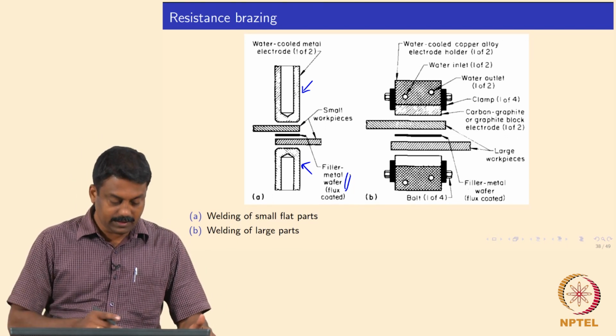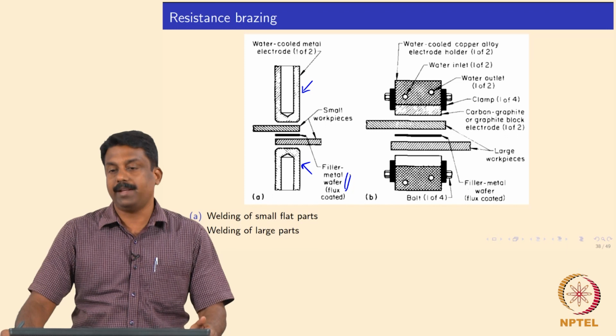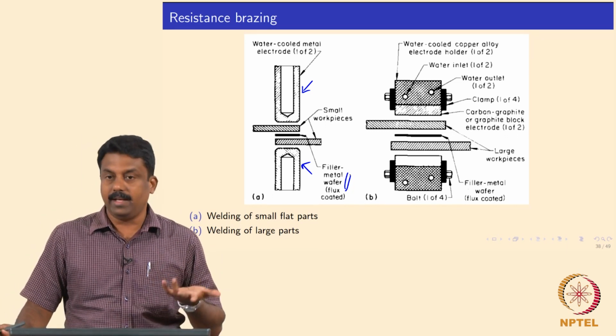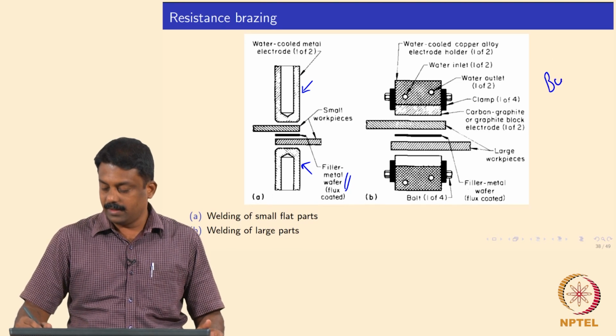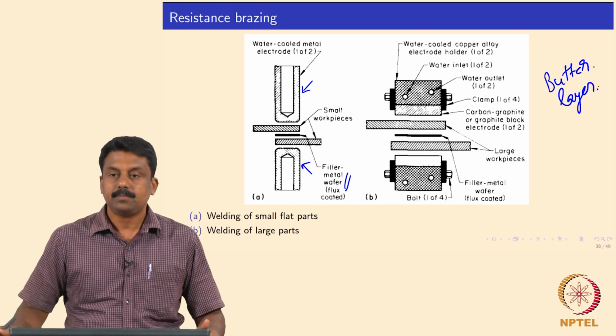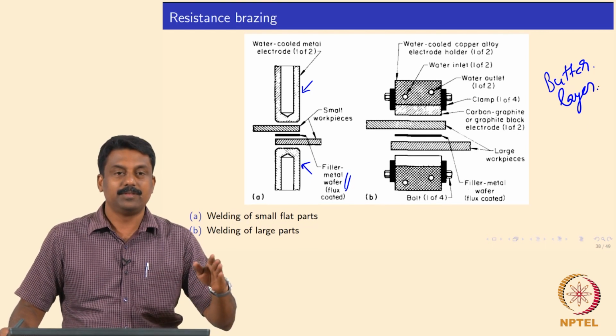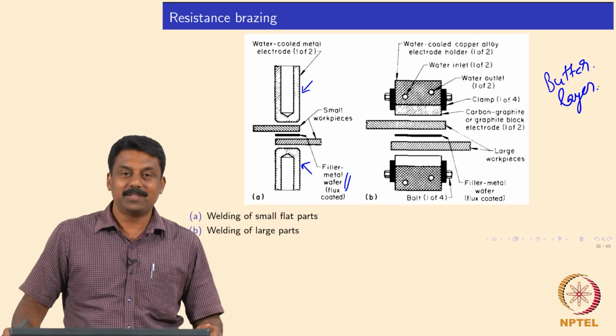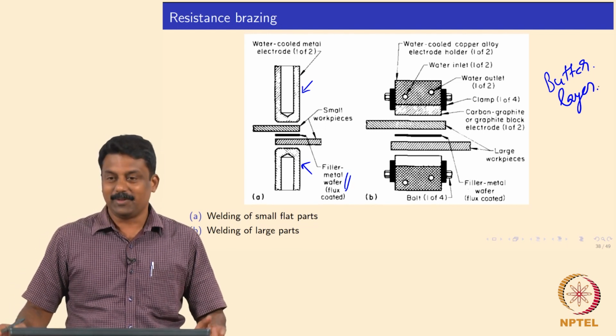In most cases the fillers are flux coated wires, so that they can act as a butter layer. We generally call it a butter layer, just like adding butter to a toast so that it goes into your stomach without any problem.